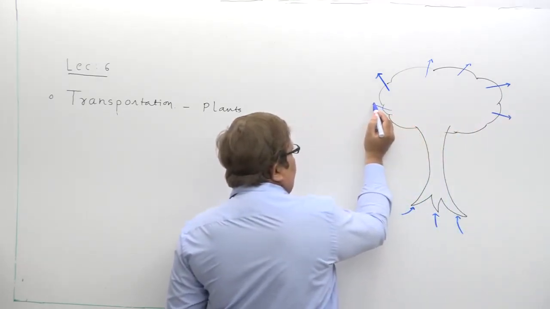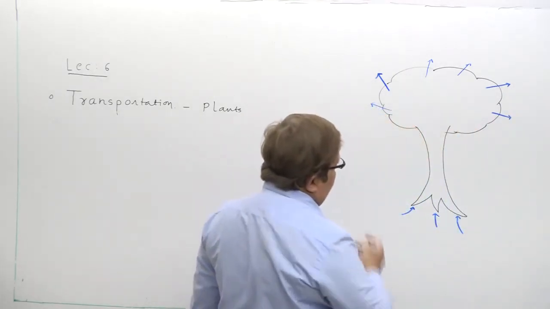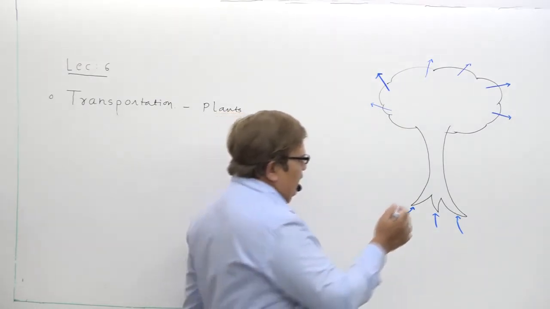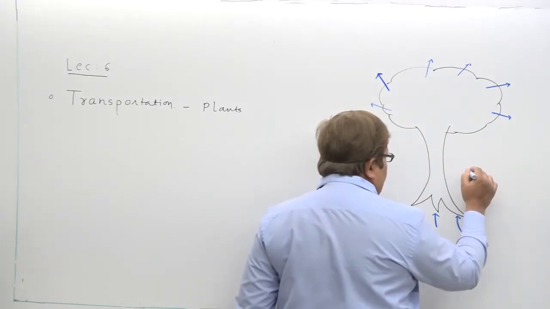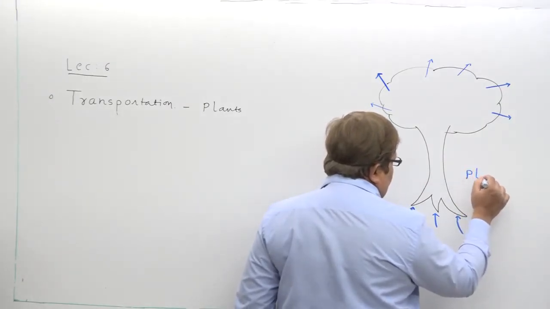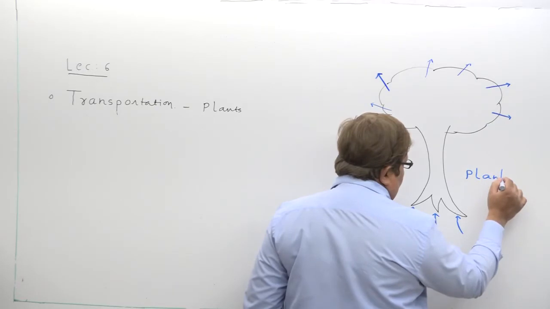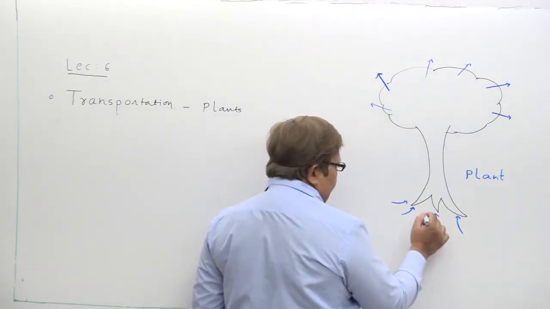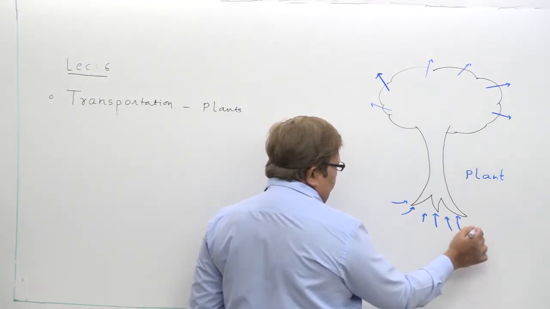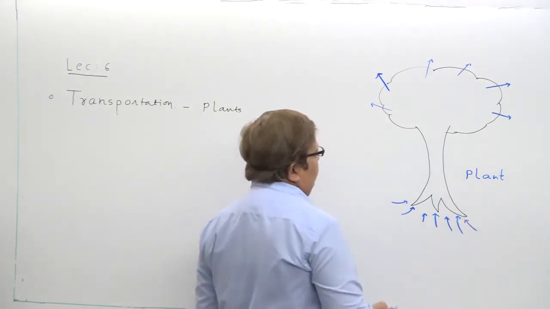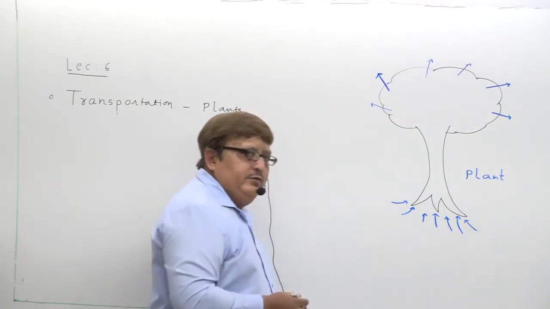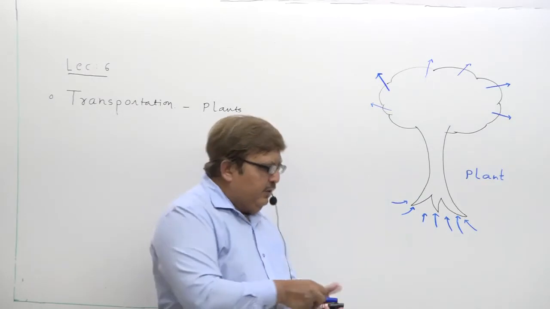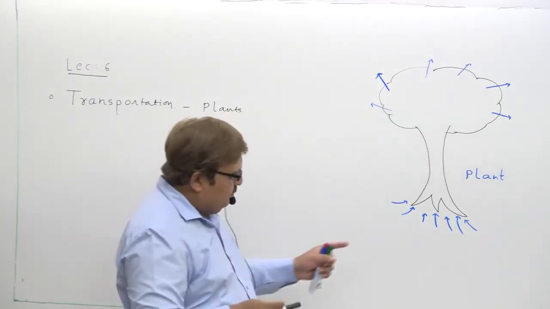This is how they have shown it. Let us try to analyze and understand what happens. They have shown just a simple diagram of a plant, and they have shown arrows. We will try to understand what the meaning of this is. Understood? Let us try to understand it.